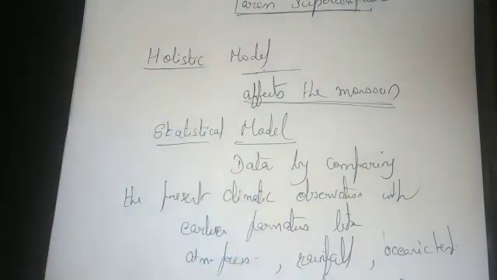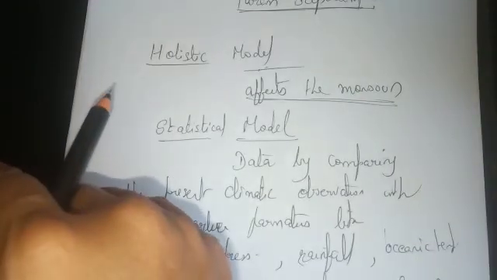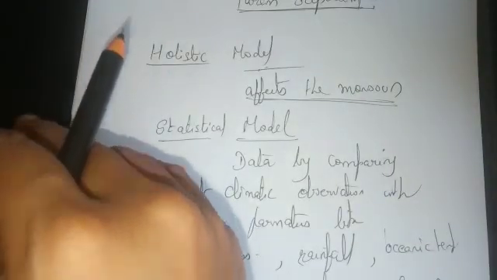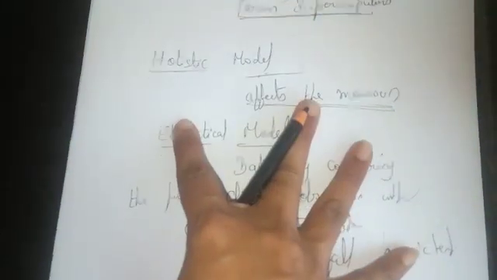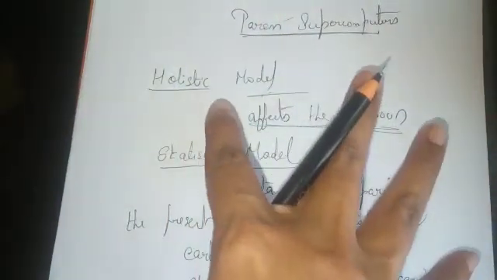But let me tell you, children, as I told you in the previous video also, the models have to be updated. We cannot be using the old model every time, because different parameters are affecting the climate in different ways. So to bring out those changes, we have to keep updating the models. It is done by the Indian Institute of Tropical Meteorology, who are preparing new models based on new techniques. So that is about the monsoon models which I wanted to explain to you.